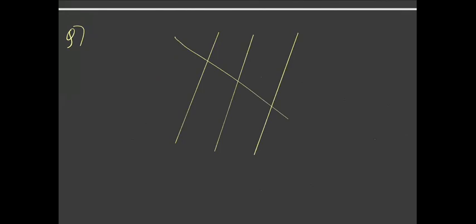Three pairs of lines are given here, and these lines are parallel. This is a transversal and this is a transversal. This is angle A, this is angle B, this is angle C. This angle is given as 110 degrees.